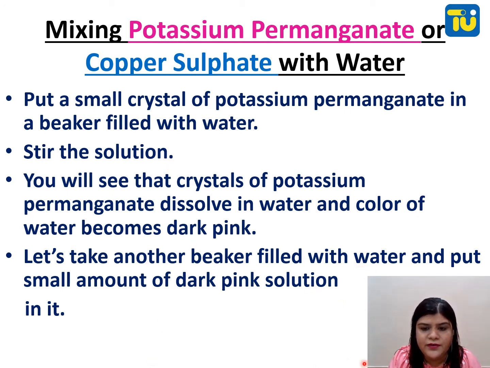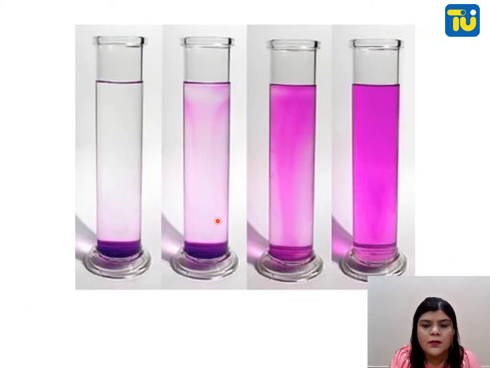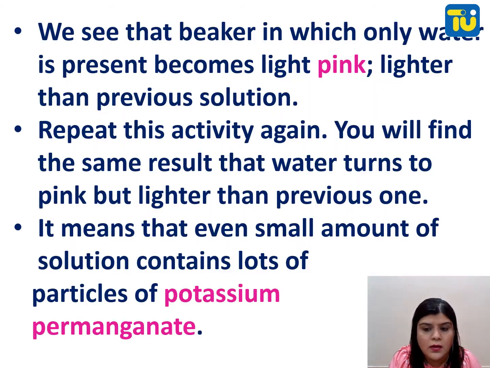Let's take another beaker filled with water and put a small amount of the dark pink solution in it. As you can see in the figure, this is potassium permanganate. Now I have taken a small amount of water from this and added it to this one. This was normal water, and this is also becoming pink. Then I'm taking water from this and adding it to this one. This is also becoming pink. Then to this one. So everything is becoming pink. This shows that particles are so small that they can reach the last one also. And if you do more and more dilution like this, it will again become pink.